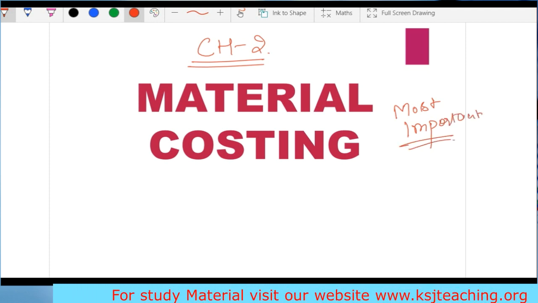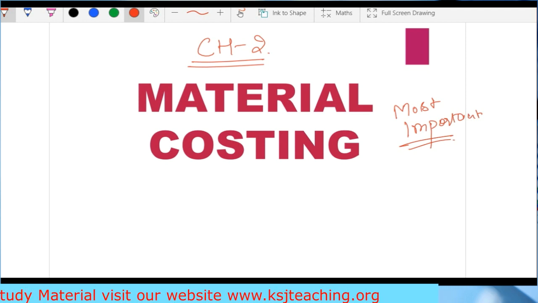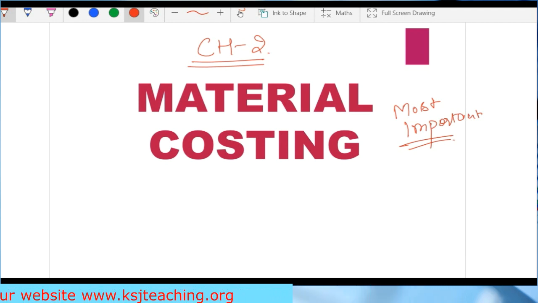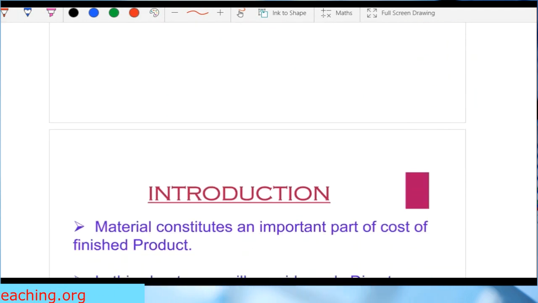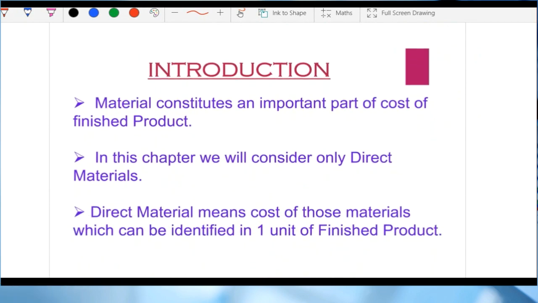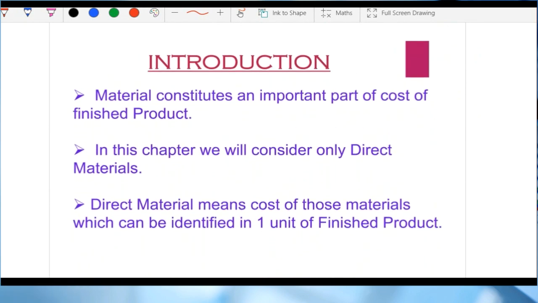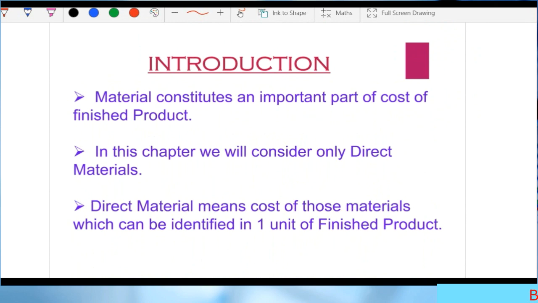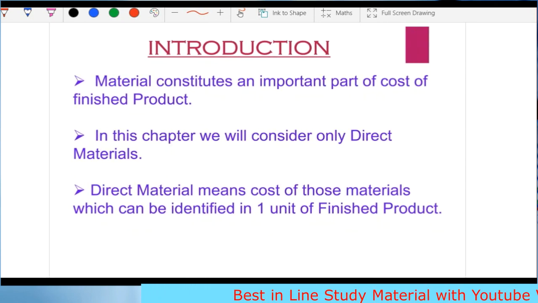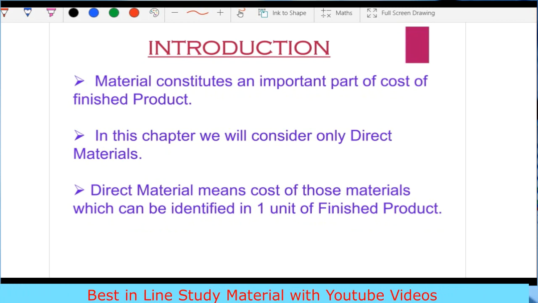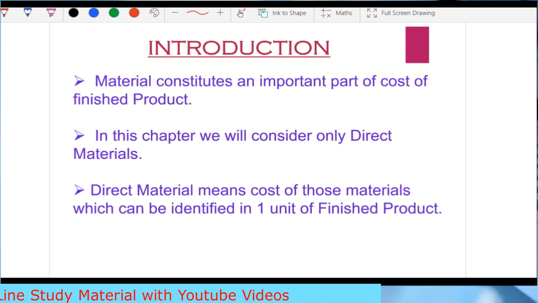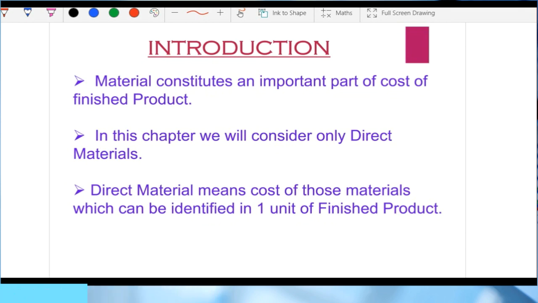So let's start with that. This is chapter number 2, material costing. One was basics of costing, second is material costing. So all those having the handbooks, they should keep the handbooks ready with them, and keep your notebooks also. If you have the handbooks, you don't have to write majority of the things. I'll let you know where you have to write the things. Okay, so let's see what we are going to study in this chapter, that is material costing.